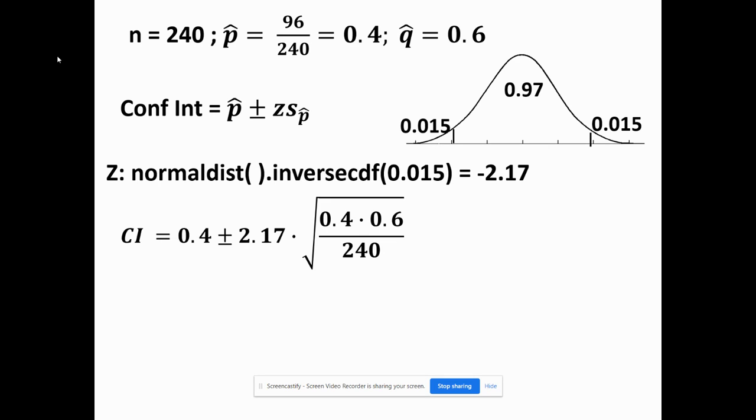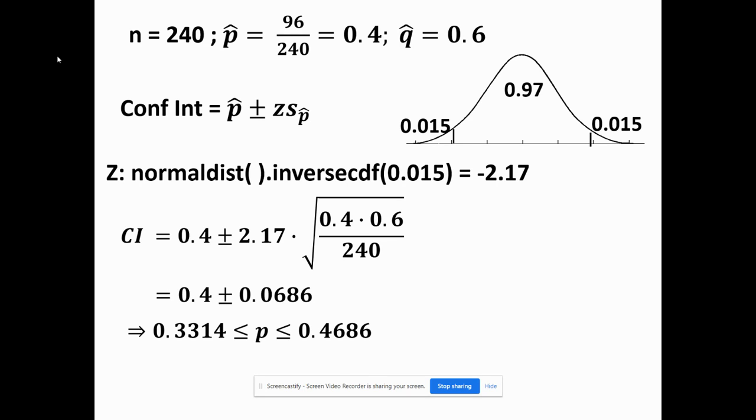Our confidence interval then is our point estimate plus or minus our margin of error. So 0.4 plus or minus 2.17 times the square root of 0.4 times 0.6 divided by 240 gives us a margin of error of 0.0686 and a confidence interval from 0.3314 to 0.4686.